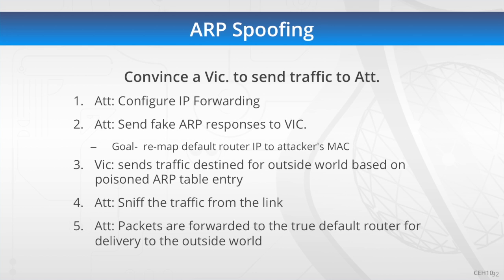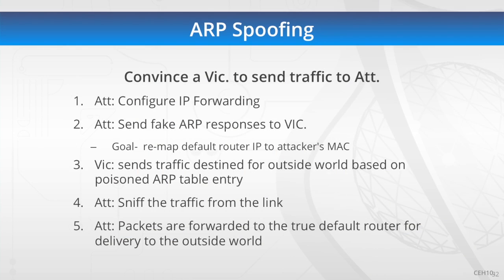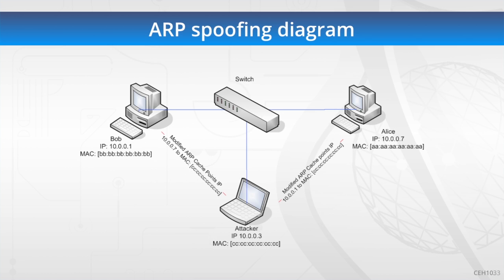The victim sends the traffic destined for the outside world based on the poisoned ARP table entry. I poisoned him, he sends to me. I now examine the traffic that's sitting right in front of me, and I pass it on to its destination. So I've inserted myself into the conversation. That means that I need physical proximity. I can't do this across the internet yet, not with MAC addresses.